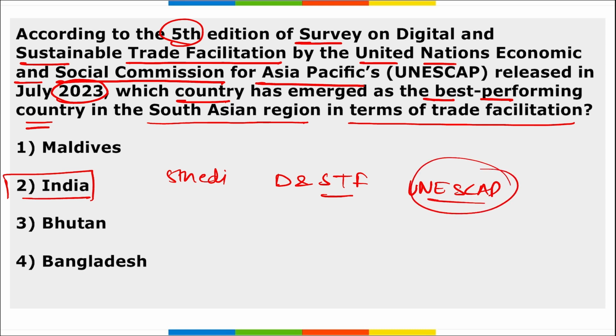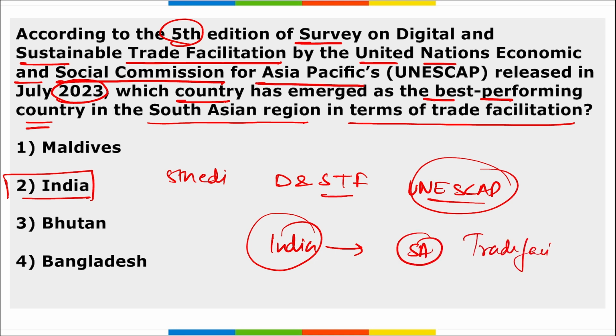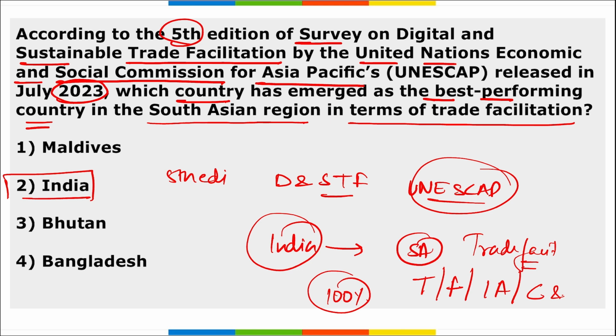UNESCAP. Correct. Here, India has emerged as the best performing country in the South Asian region in terms of trade facilitation. Correct. Then, apart from this, India has progressed by achieving a perfect score of 100% in four key areas, that is, transparency, formalities, institutional arrangements, cooperation, and paperless trade.